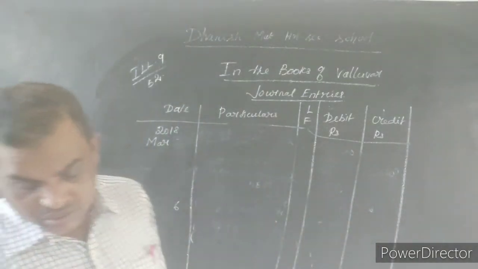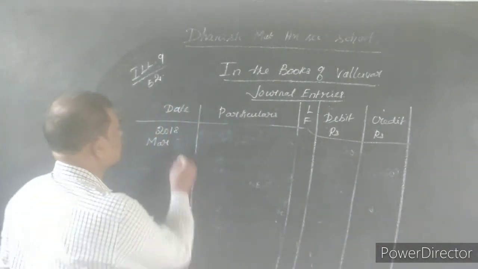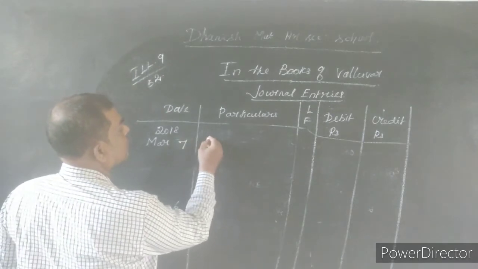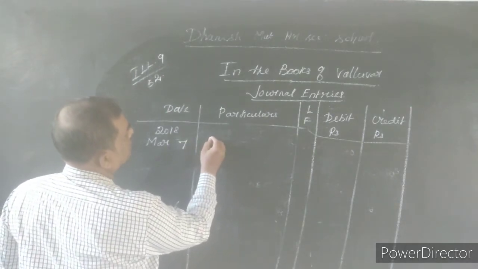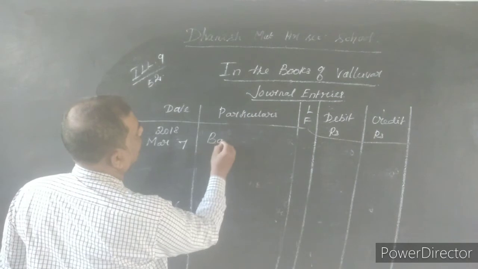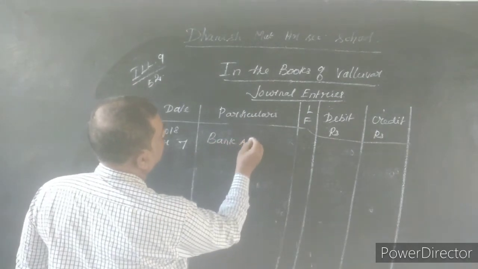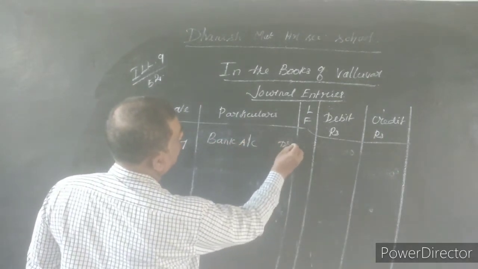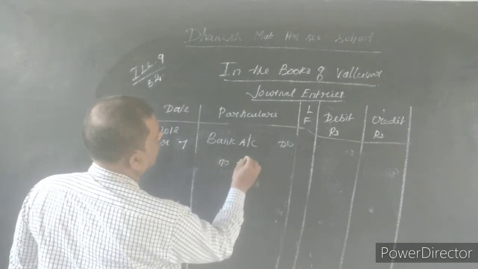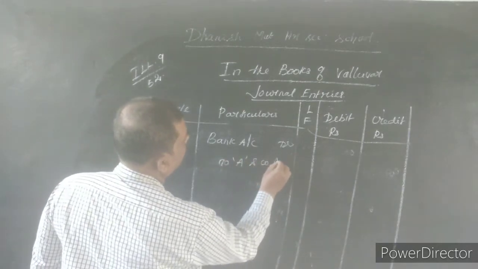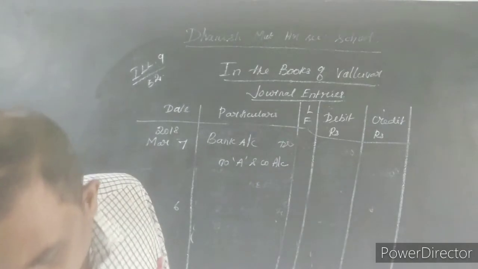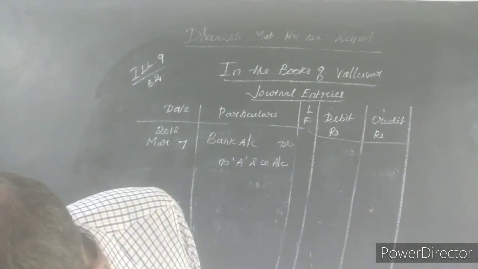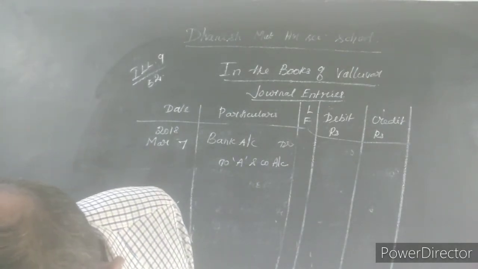So the date is 7. Bank account debtor to A and company account.